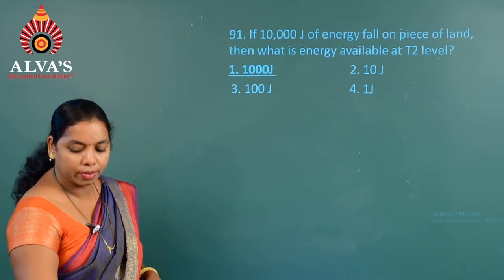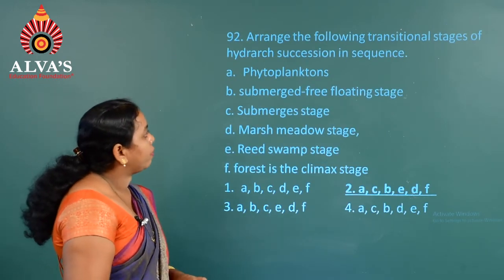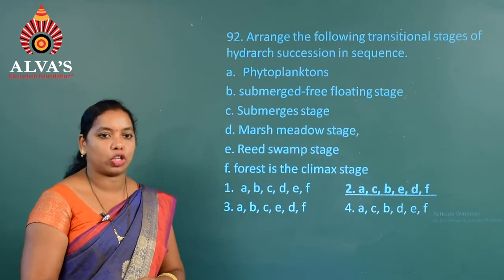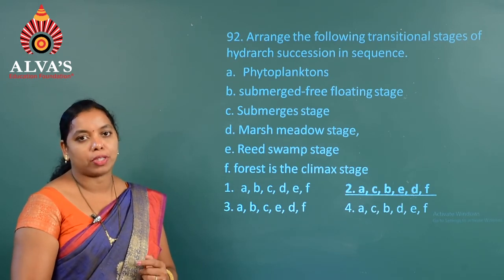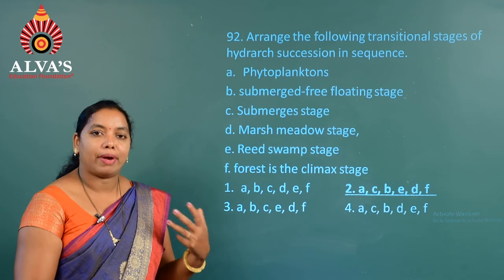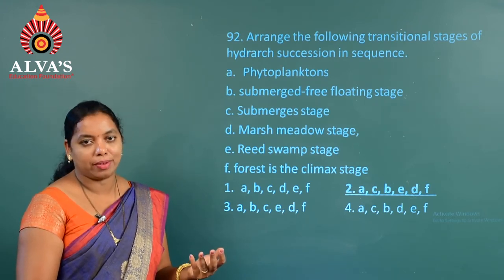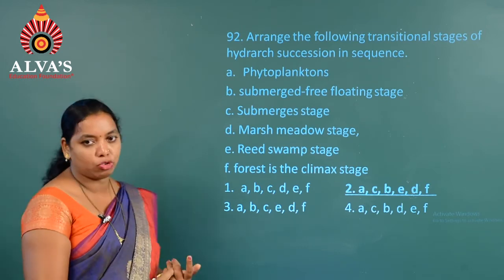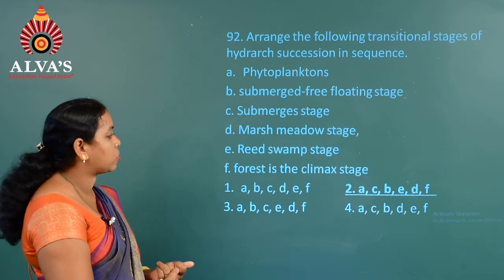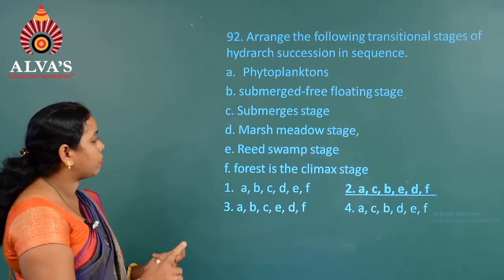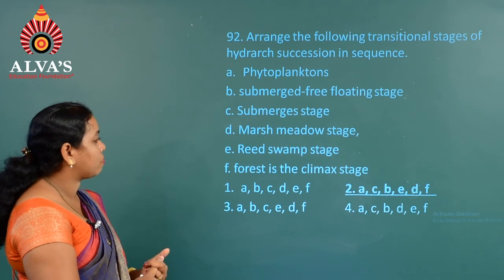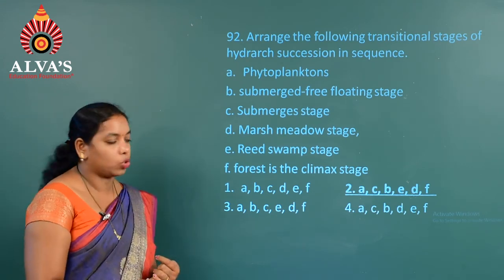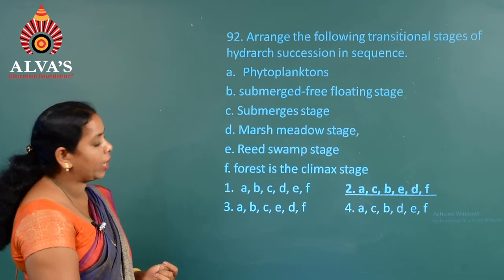Next, question number 92. Arrange the following transitional stages of hydrarch succession in sequence. During hydrarch succession, the phytoplankton forms the pioneer community, whereas the final one, the forest stage, is the climax. In between, phytoplankton is the first stage, after that the submerged stage, under that the submerged free floating stage can be seen. Afterwards comes the reed swamp stage, then the marshy sedge meadow stage, and finally comes the forest. So, the right answer for question number 92 is the second one.